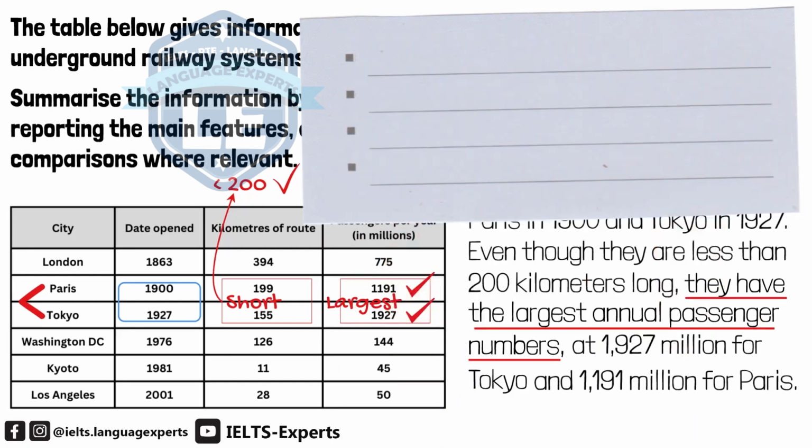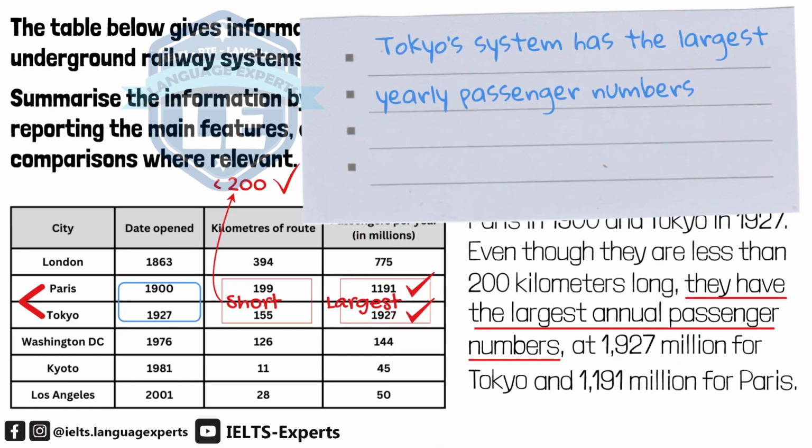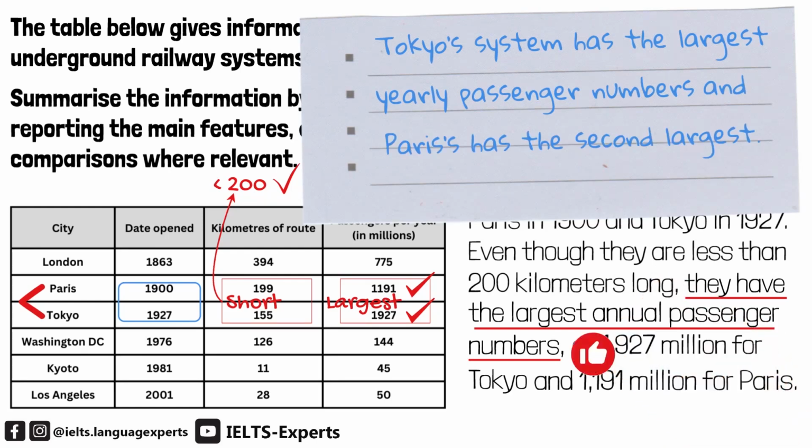In the past, I would have written Tokyo system has the largest yearly passenger numbers and Paris has the second largest. You compare them. How clever this version is. We simply say they both are the largest without telling which one is the largest and which one is the second largest. I think this sentence is a very good comparison of Tokyo and Paris.